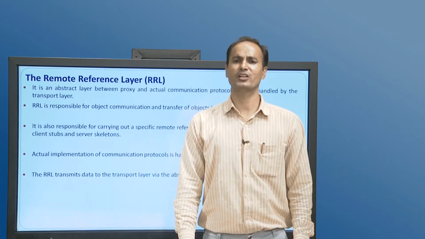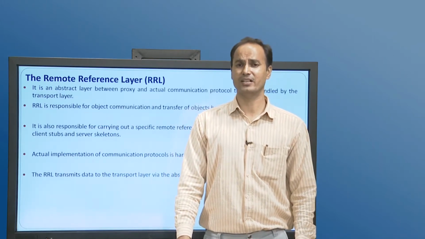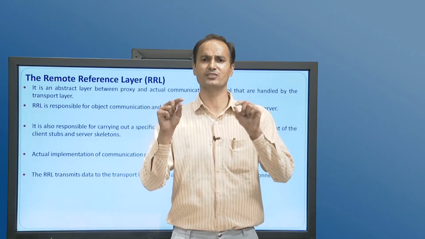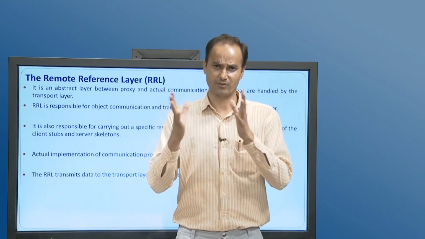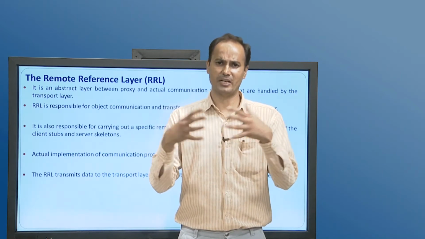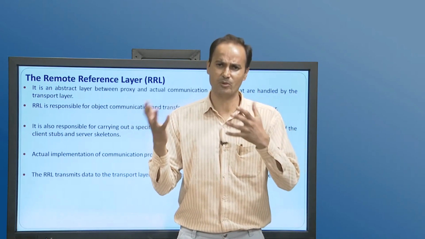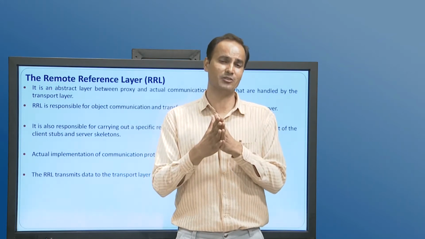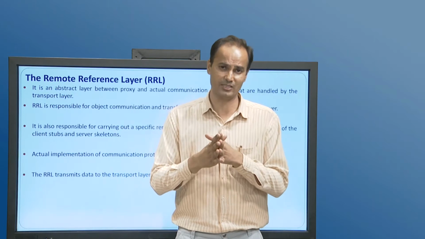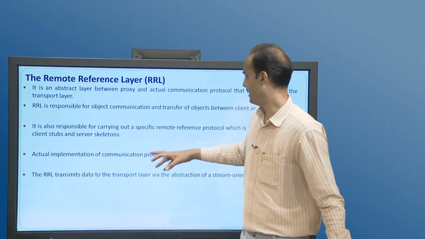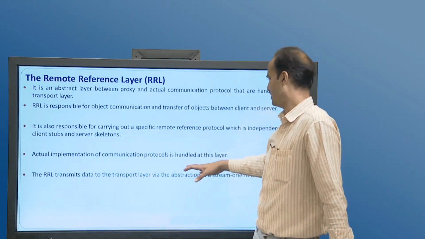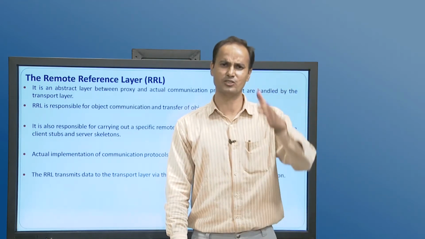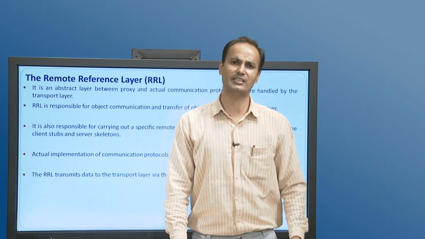Then the remote reference layer, the RRL, plays a vital role in establishing and managing the remote references of a server. It holds references of different remote objects, and is also responsible for managing duplicate remote references. Then RRL transmits data to the transport layer via the abstraction of a stream oriented connection, and is responsible for passing the data to the underlying transport layer.